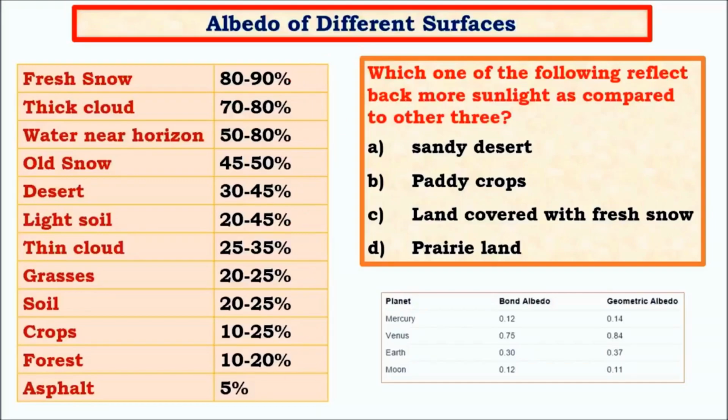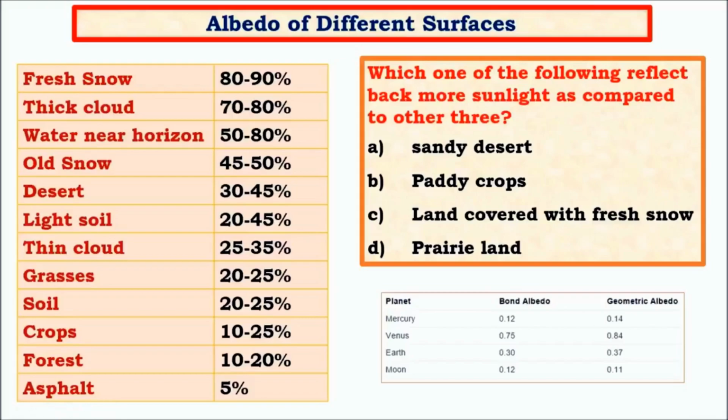If you look at this table, fresh snow has the greatest albedo, whereas asphalt has a low albedo. When a surface has a great amount of albedo, it simply means that it is a highly reflective surface, that is, it reflects a great amount of the light it receives. Whereas when a surface has less albedo, it means that it absorbs a great amount of the sun's radiation.